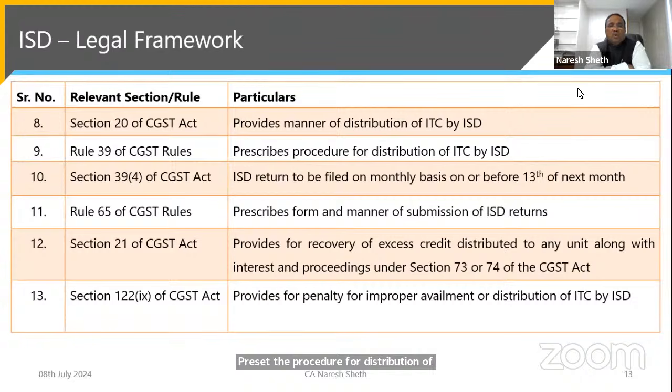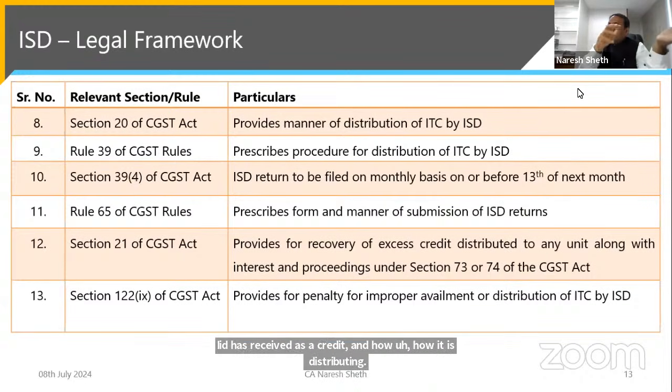Section 39(4) of the CGST Act says the ISD return is to be filed on a monthly basis on or before the 13th of the next month. So friends, on the 10th you will file GSTR 1 of your normal unit. On or before the 13th, you have to file the ISD return. You have to give an account to the government of what the ISD has received as credit and how it is distributing. And please understand, whatever you have received has to be distributed.